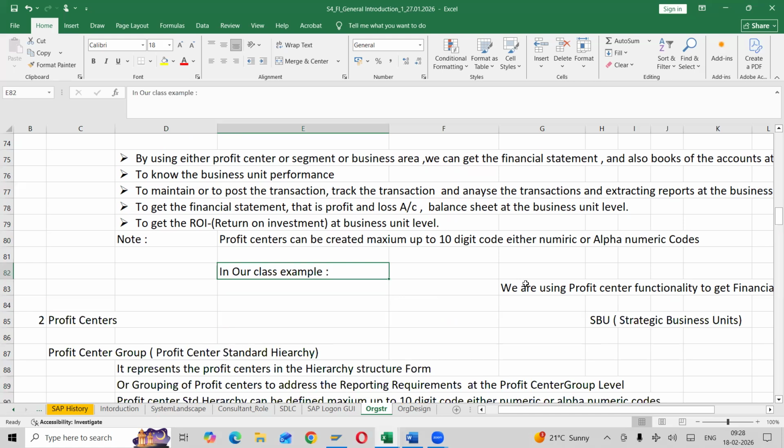So in our class project, what we are doing is we are using profit center functionality to get the financial statement at sub level, nothing but strategic business unit level. Whatever project I have done, the same project I'm dealing with for the past 3 batches. So same example I'm going to take. So what is a strategic business unit? Same thing I need to mention here, profit center.